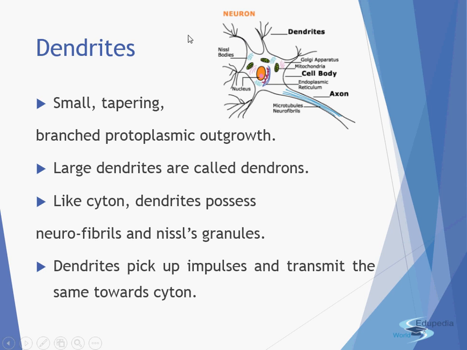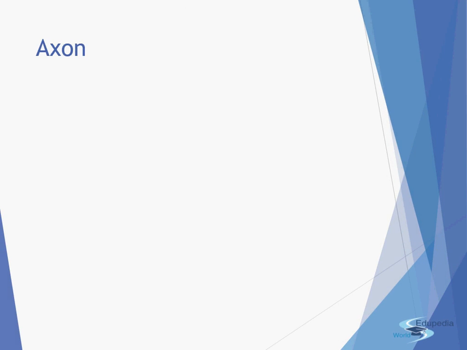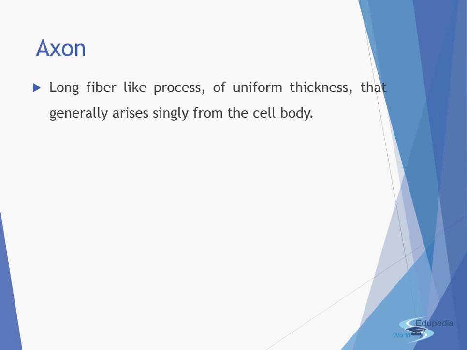So this is the figure which I have taken from the previous slide only, and these are the dendrites. You can see that these are the parts which are going to receive the signal first, and then only they are going to pass it to the cyton, which is the acting body actually. The next type of neurite is the axon. It is a long fiber-like process of uniform thickness that generally arises singly from the cell body. So this is a long extension which you can see.